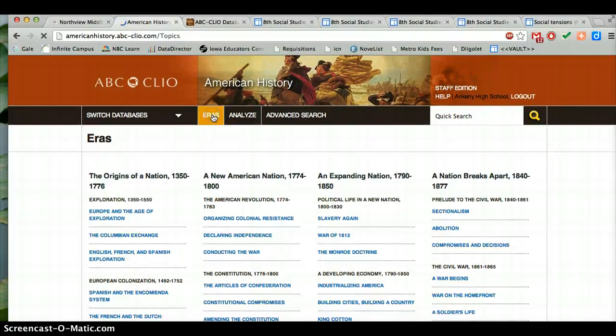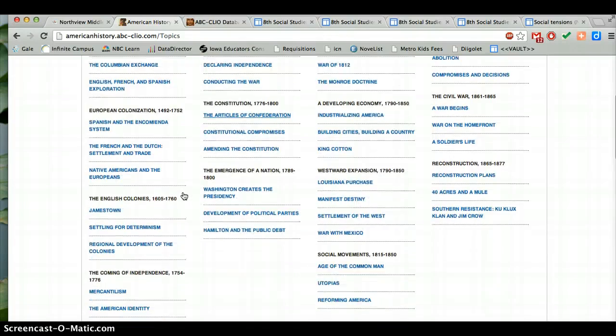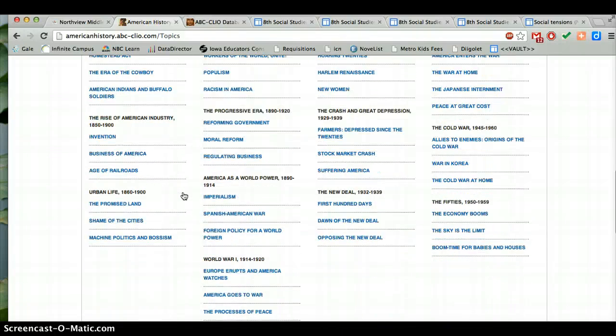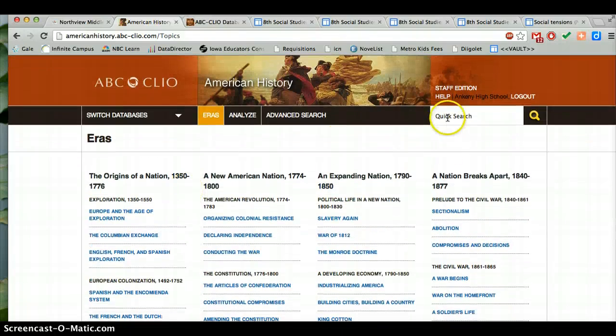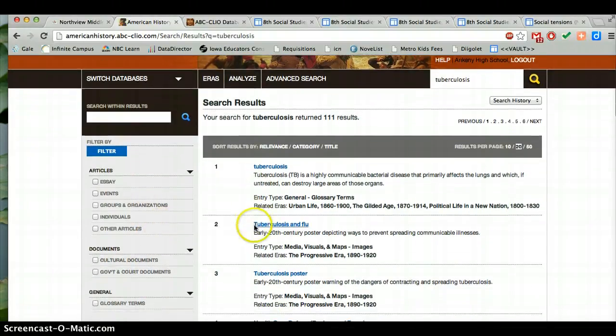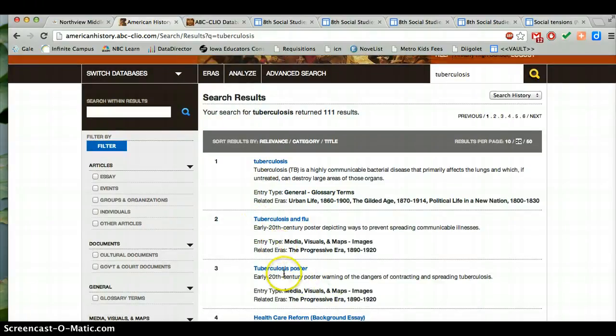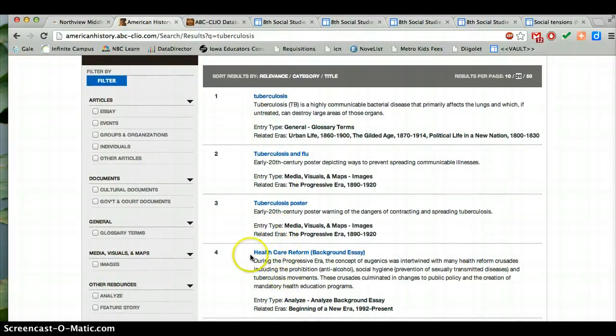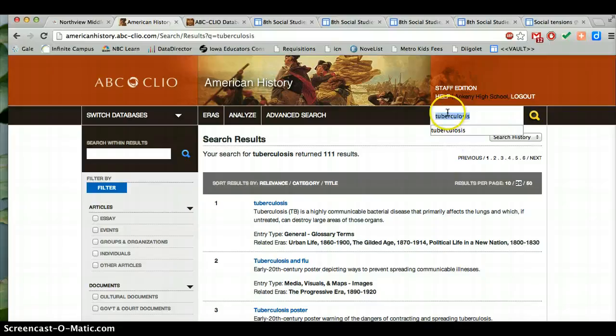Now, if you look at the eras and you don't really see something that speaks right out to you, or you want more detailed information on something, you might try going to the quick search or the advanced search. Quick search I might recommend for something like tuberculosis. There might be some things about that in the Shame of the Cities part, but you can also get more specific by looking right in there. Okay, so do a little searching, tuberculosis, conservation, and I think you'll find lots of great resources here.